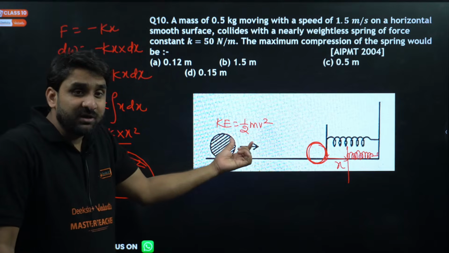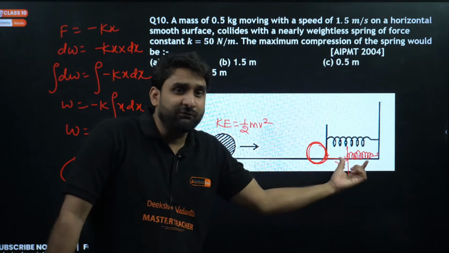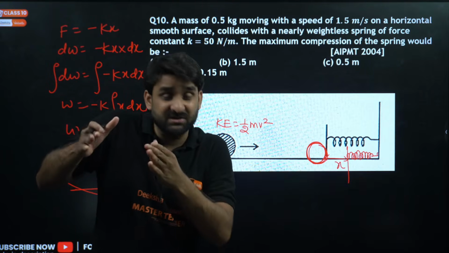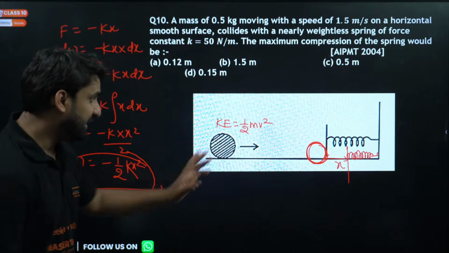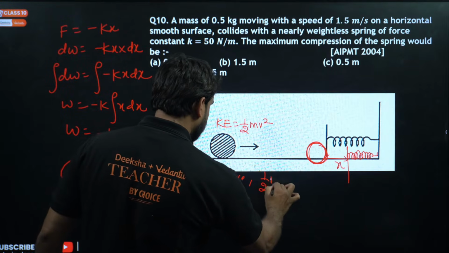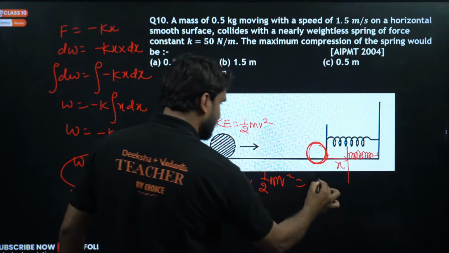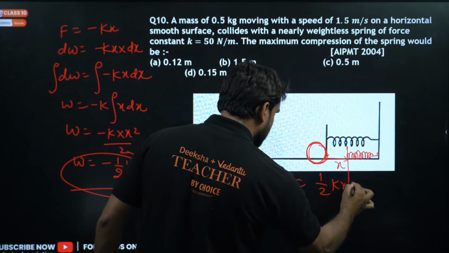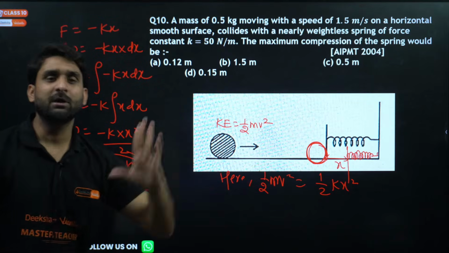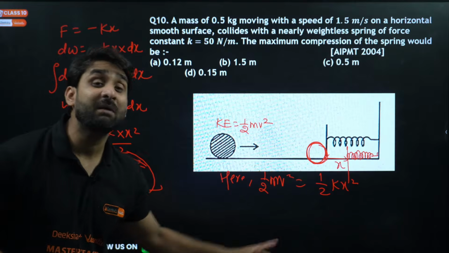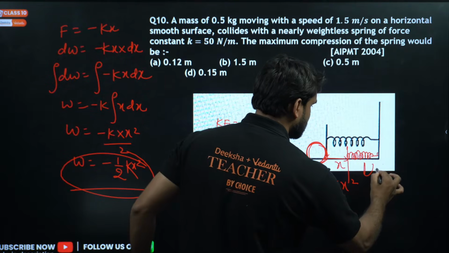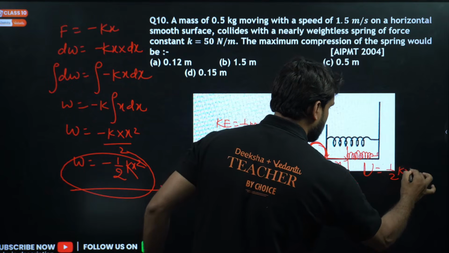So this kinetic energy will be given to the spring as spring potential energy as per the conservation of energy. So we can write here half mv square equals half kx square. We can ignore the minus sign just for a while. Why am I writing this? According to conservation of energy, the spring is having energy half kx square.